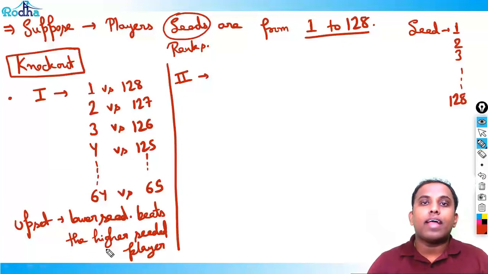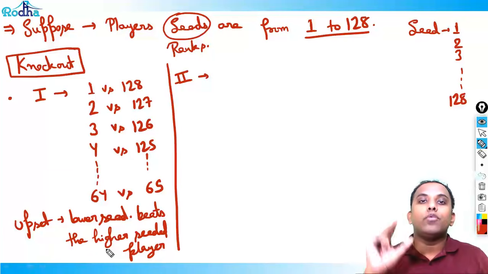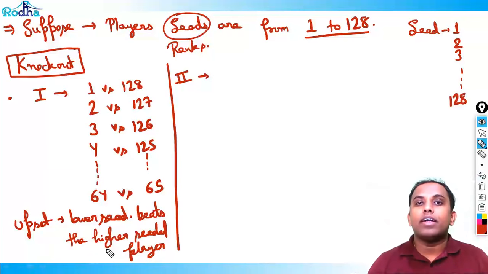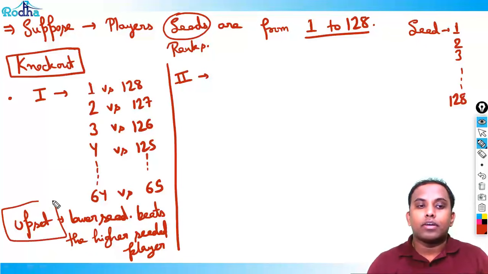In the ICC, International Cricket Council, ranking, suppose India is at number 1 and Bangladesh is at number 8. If Bangladesh beats India in a World Cup, that is a kind of upset. Bangladesh is a lower ranked team, India is supposed to win that match, but if India loses that match, that is the upset for us. This is the meaning of upset here.